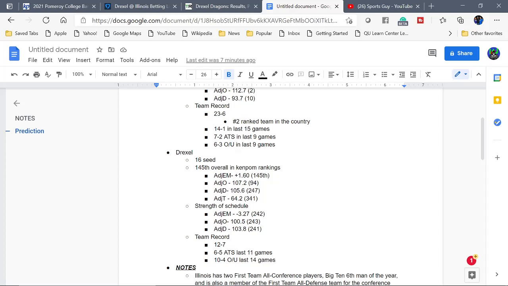Strength of schedule, this is another thing, guys. They put up these bad numbers against playing bad teams, too. I mean, look at the rankings here for these teams.